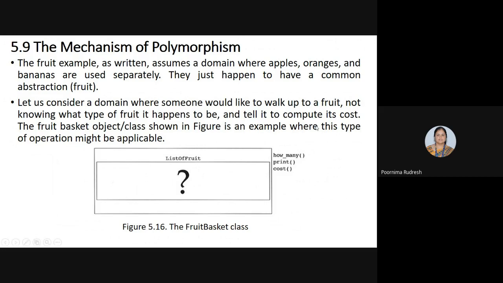Okay, so I will tell it to compute its cost. Then the fruit basket class is an example where this type of operation might be applicable. Means now this is the fruit basket which consists of different fruits, and I want to compute the cost. Then simply I'll ask the fruit basket to compute the cost.